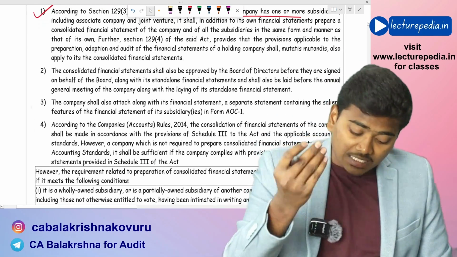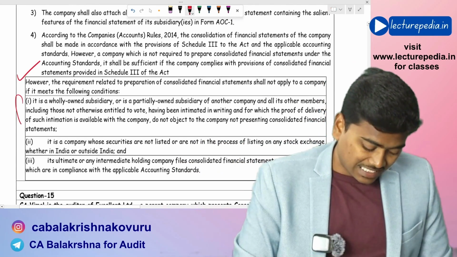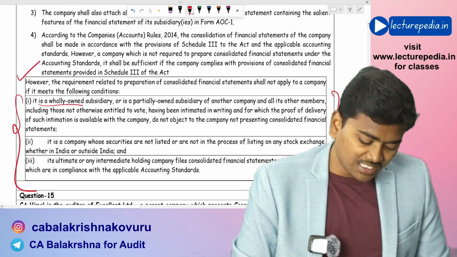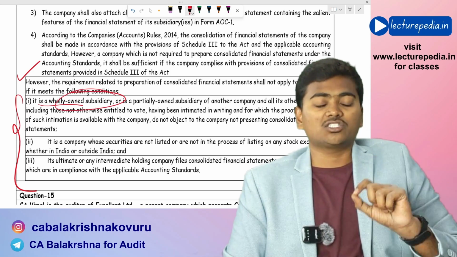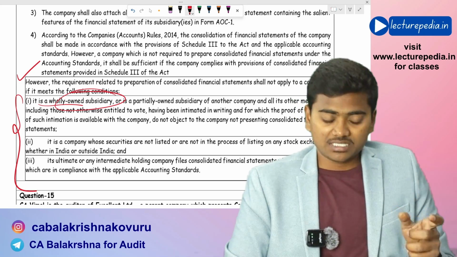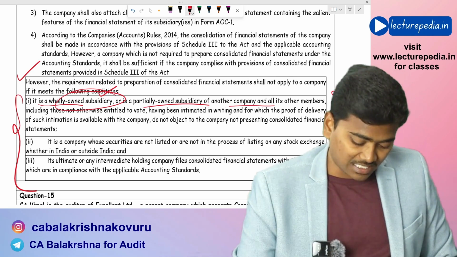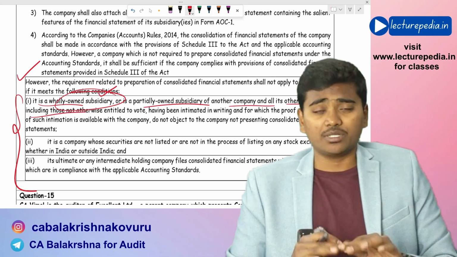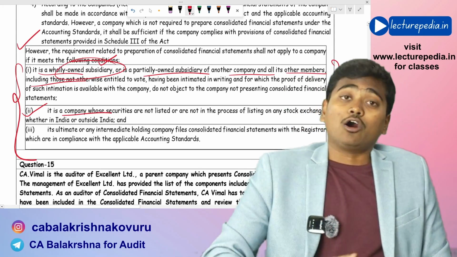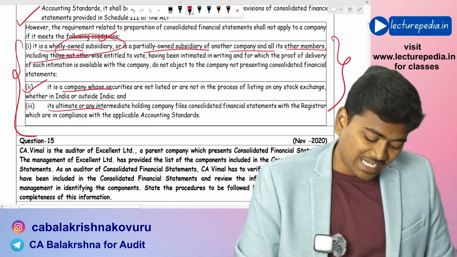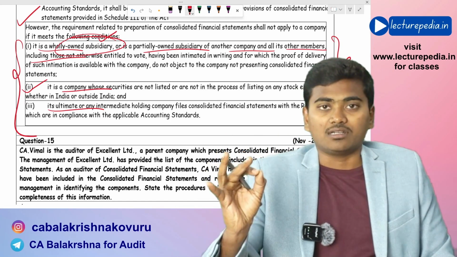And there is an exemption. What is that exemption? Let us see. These 3 points we have already discussed. It is a wholly owned subsidiary. To avail exemption from preparation of consolidated financial statements as per Companies Act, the three conditions should be satisfied: wholly owned subsidiary, or partially owned subsidiary of another company, and all of its members agree to the company not preparing the consolidated financial statements; the company is not listed or not in the process of listing; and its ultimate or any intermediate subsidiary prepares consolidated financial statements.